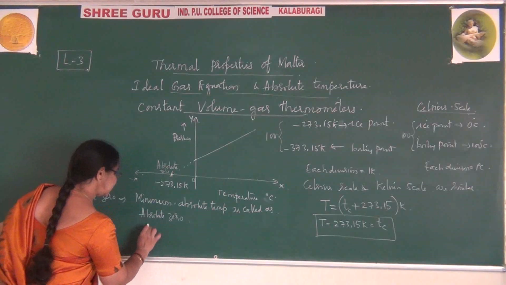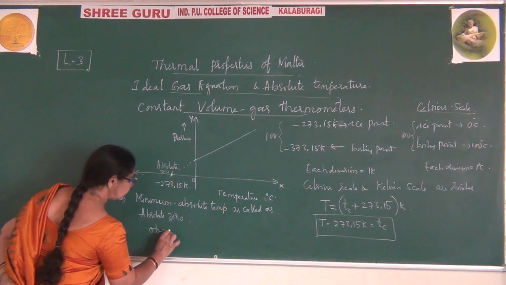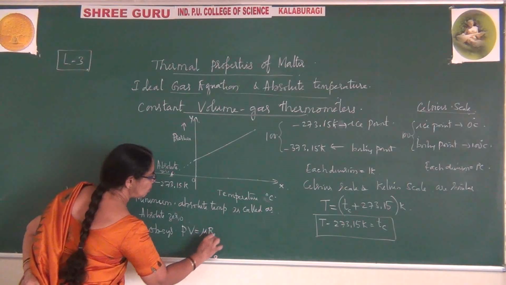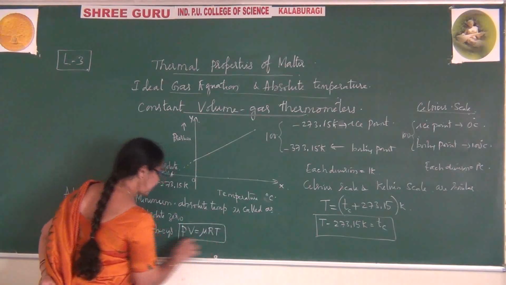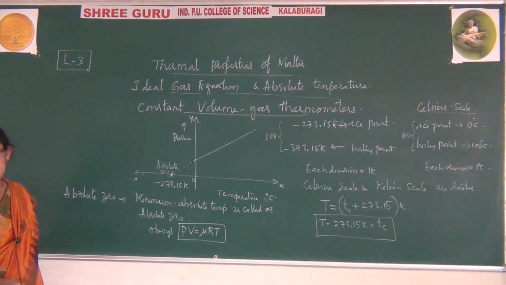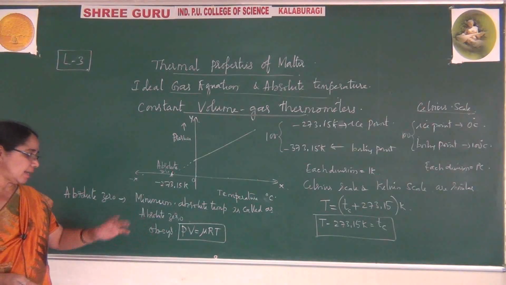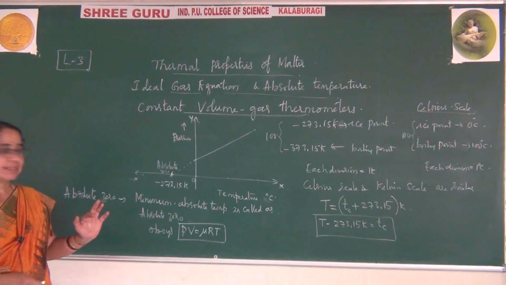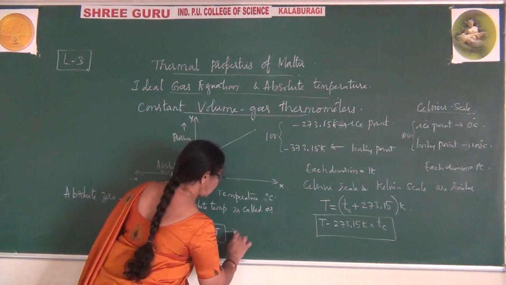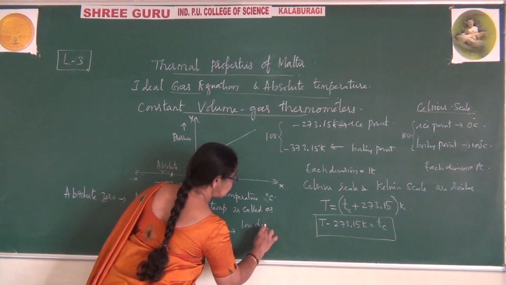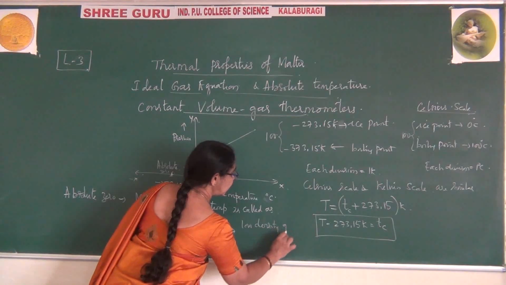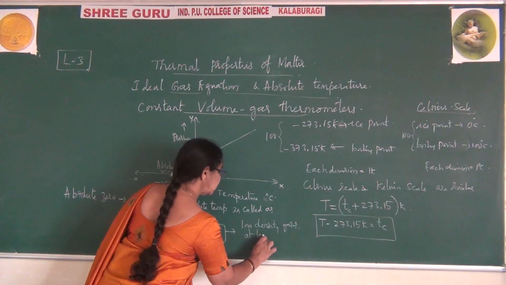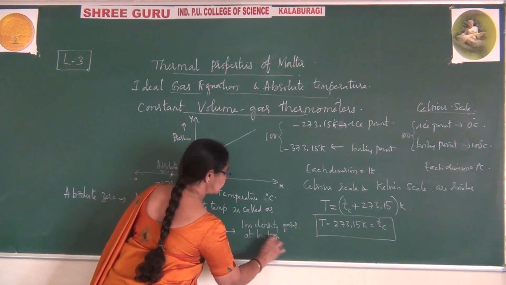And this obeys the perfect gas equation, where PV is equal to mu RT. It obeys the perfect gas equation, which is called the ideal gas equation, and this obeys only for low density gases. You can say these are obeyed for low density gases at low temperatures.